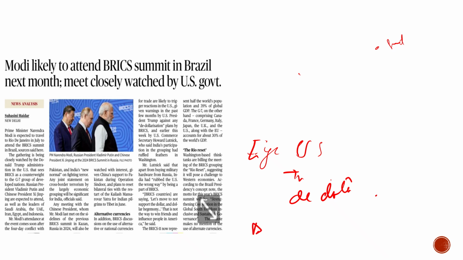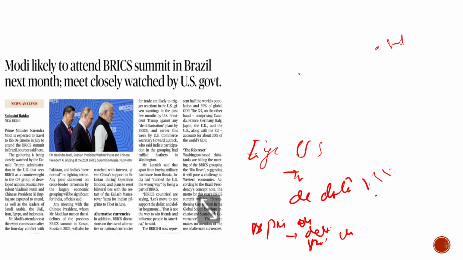At the same time, there are eyes on PM Narendra Modi about how he is going to deliver his speech, how he is going to interact if he gets the chance to meet Putin or the Chinese president, and how he is going to discuss the issue of terrorism. That is also one of the major things the world is looking at, how India is going to tackle it.